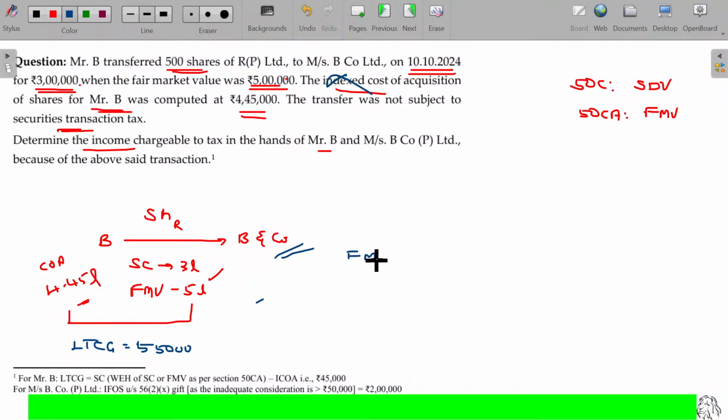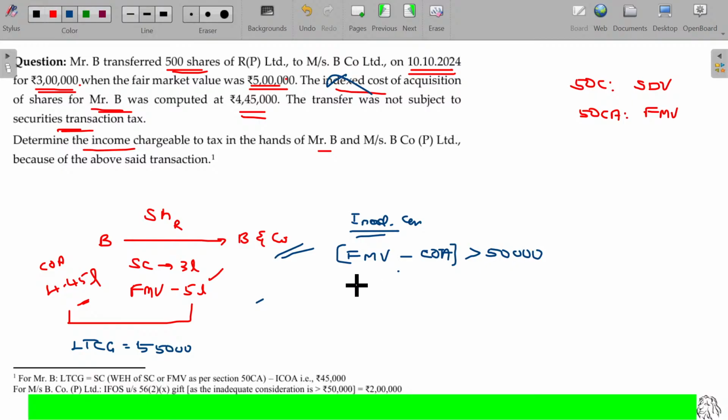You have to compare the difference. This is inadequate consideration. For movable assets, you have to compare the difference between fair market value as well as actual sale consideration or cost of acquisition paid. If it is more than 50,000, then automatically it is considered as gift, income from other sources.